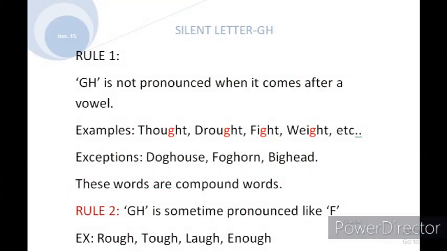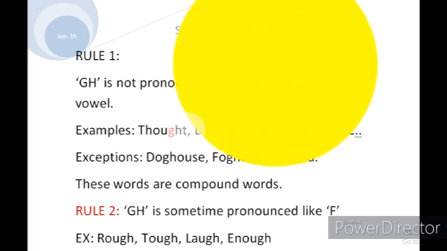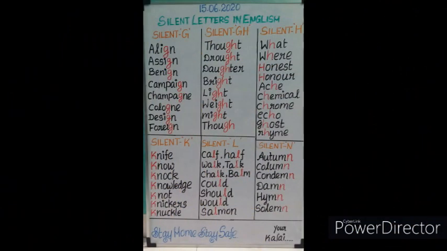Next we'll move to silent letter GH. That means the combination of 2 letters, G and H. Okay, the combination of GH has 2 rules. First one is GH is not pronounced when it comes after a vowel sound. For example, thought, drought, through, daughter, light, might, sigh, right, fight, weight.